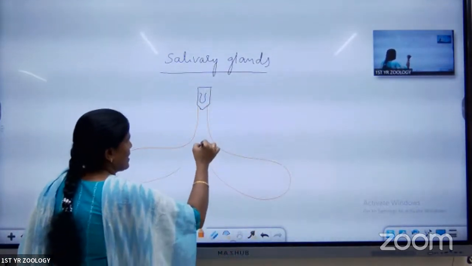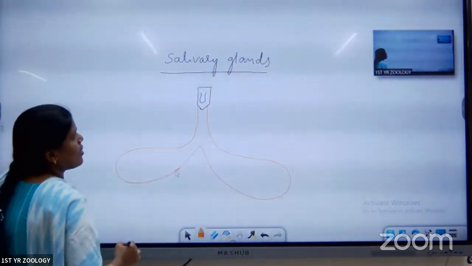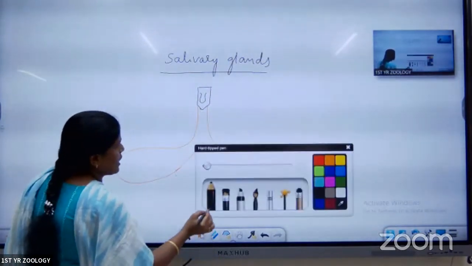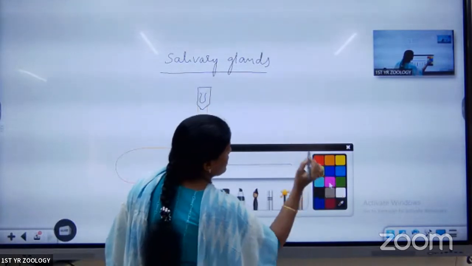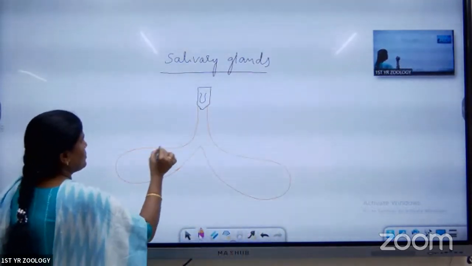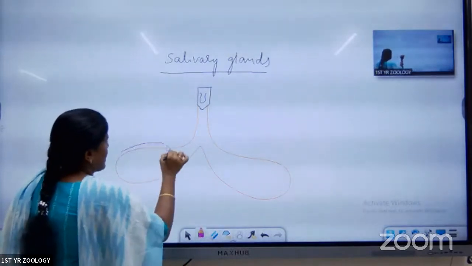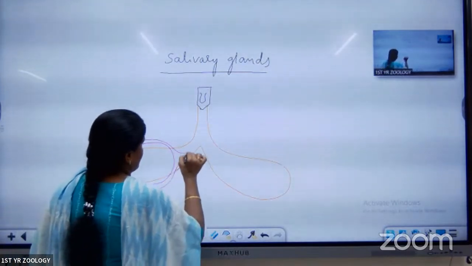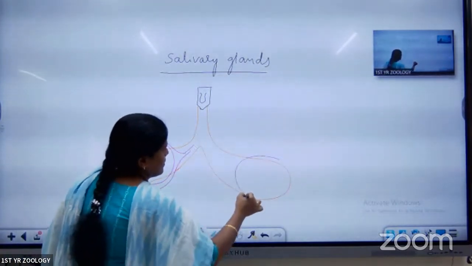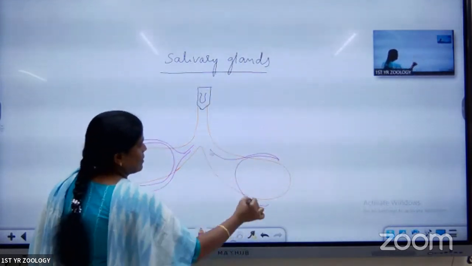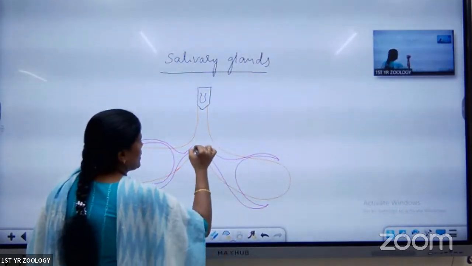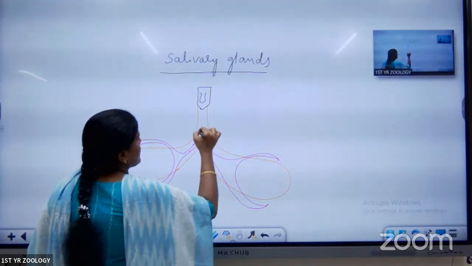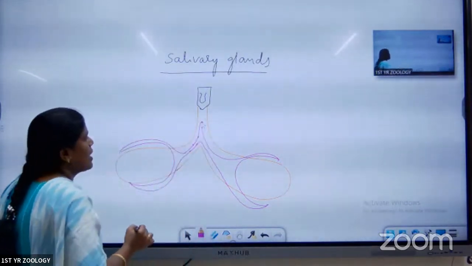These are the salivary receptacles, bag-like structures. This one is the hypopharynx. Above that, mainly the salivary glands are present. The salivary glands are like this. Both the common salivary ducts open into a common duct that we call the median salivary duct. This median salivary duct opens into the receptacular duct.